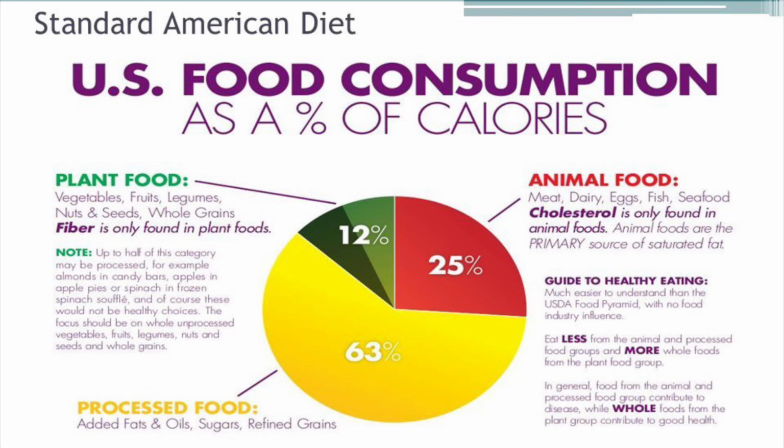The second largest portion of the standard American diet is animal products, and mostly the poorest choices, unfortunately, within this group, such as red meats, refined meats, such as bacon and sausage, and high-fat dairy products. The smallest portion of the standard American diet, plant foods, which represent the healthiest, most nutrient-dense food, is basically an afterthought in this dietary pattern. So again, the foods that are most health-promoting, that offer the most disease preventive benefit, we are getting the least of in our standard American diet.